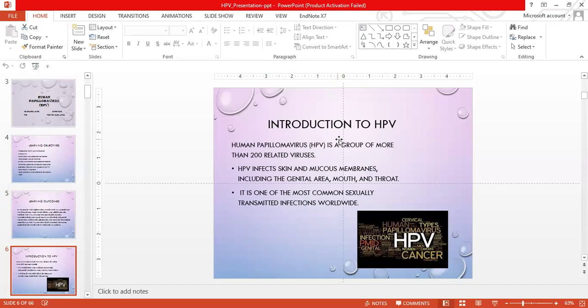Now, introduction to HPV. Human papilloma virus is a group of more than 200 related viruses. HPV infects skin and mucous membrane, including the genital area, mouth, and throat. It is one of the most common sexually transmitted infections worldwide.